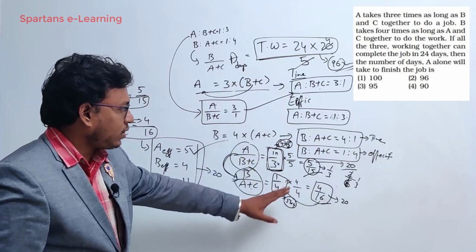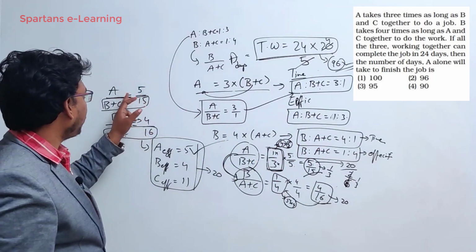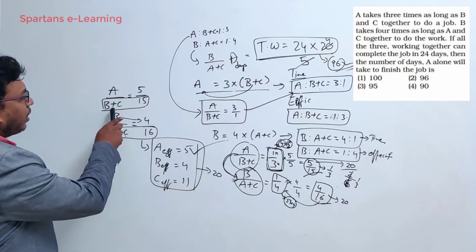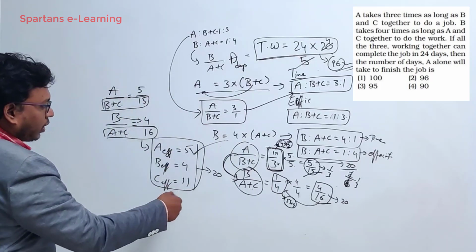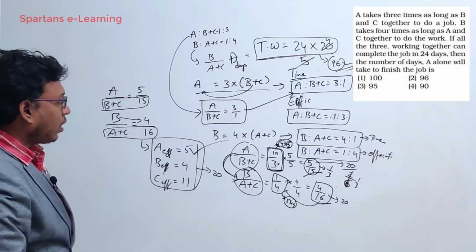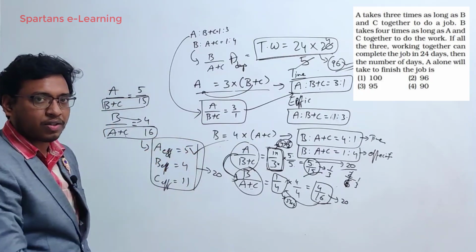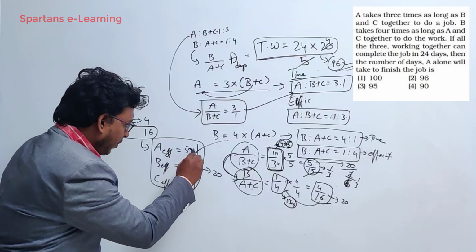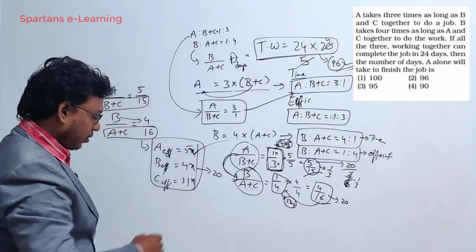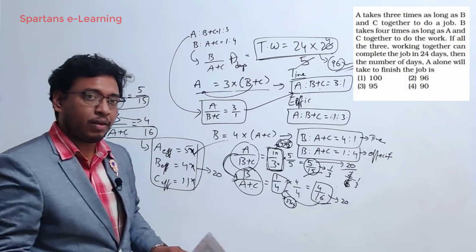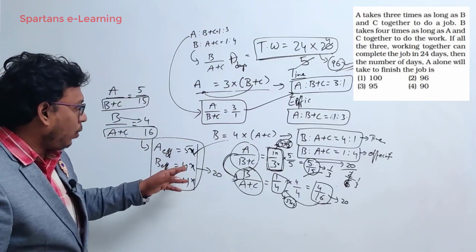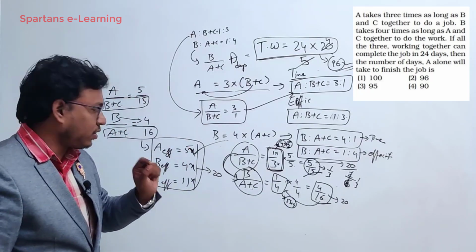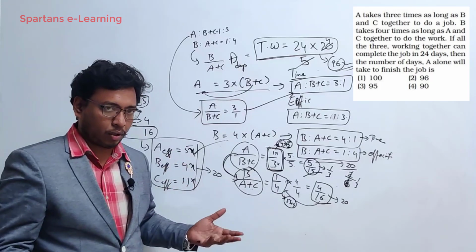Now we got this, so finally we got this step. A efficiency is 5 by 5, B efficiency will be B plus C is 15. So from this you got all the efficiencies, okay? These are not actual efficiencies, these are parts, okay? It will be like x will be here, 4x, all these are x's, okay? Since I'm not using x anywhere, you can directly write them like this, okay? Now these are not actual efficiencies, okay? We don't need the actual efficiency also.